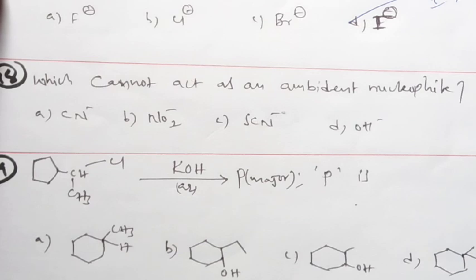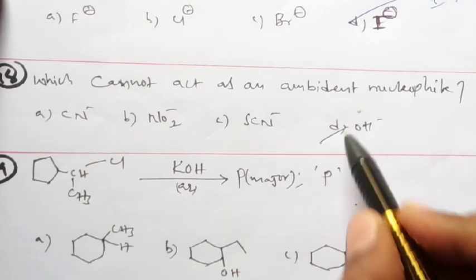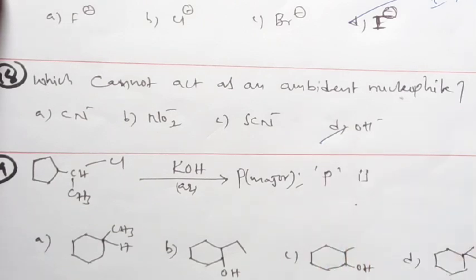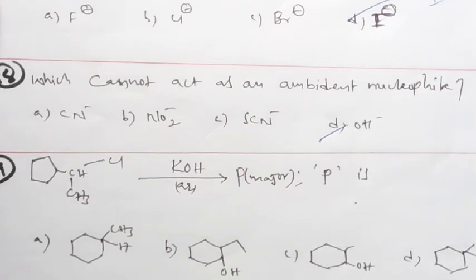But among these four, OH minus is not capable of donating the electron pair from both sides, because oxygen only donates, hydrogen is not possible. Is it clear? Very simple question, but a basic model from the textbook level only.